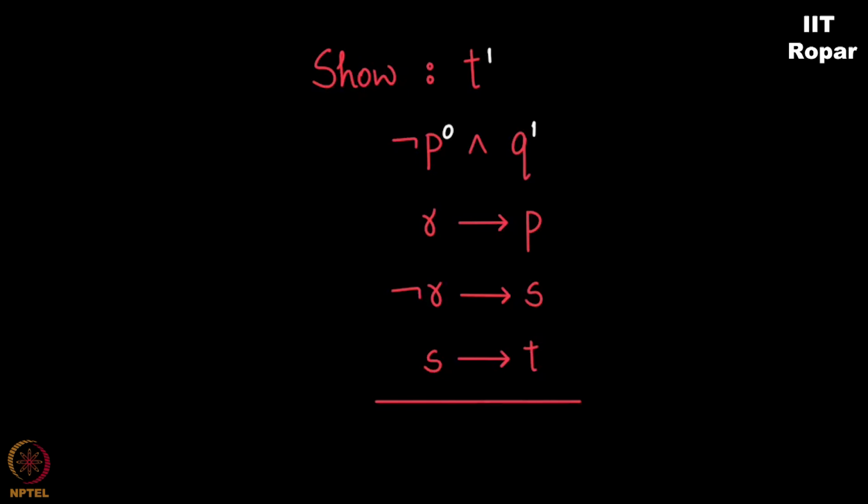Look at the second line. P is 0. Something which is true cannot imply 0. R implies P is true. So R has to be 0 only. If R becomes 1, 1 cannot imply 0, which is P. P is known to be 0, you see. So R implies P. I very well infer that R is 0 here. So far so good. If R is 0, not R becomes 1, the next line, correct? If not R is 1, and this 1 is implying something, that something should also be 1. So S is 1. Perfect. S is 1. S implies T. So T has to be 1. So I can conclude that therefore T is true.